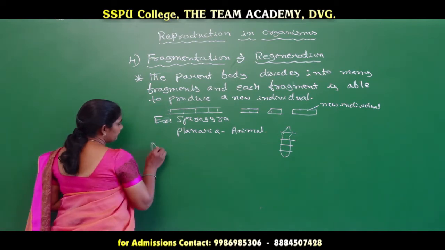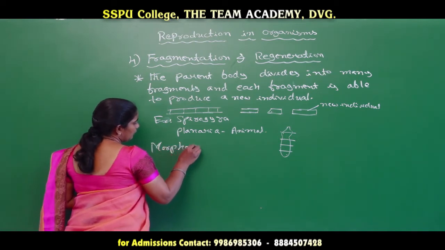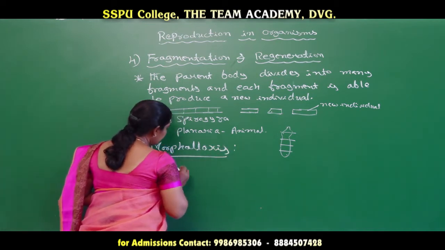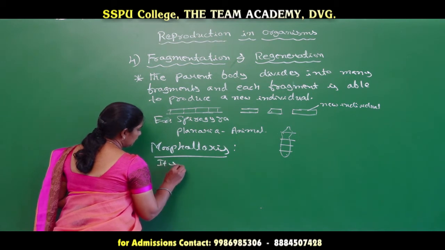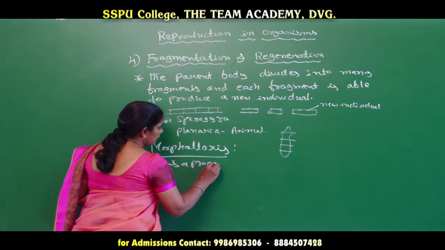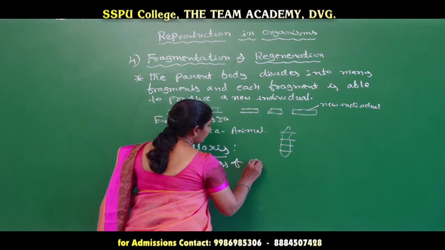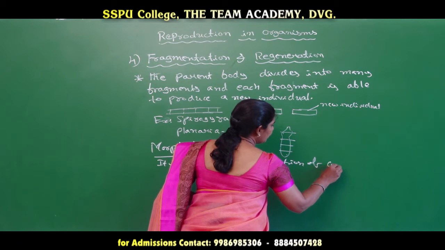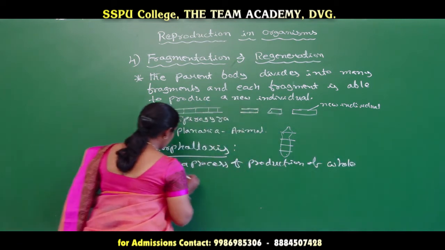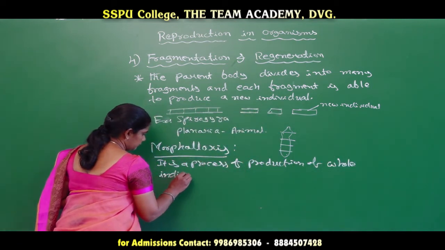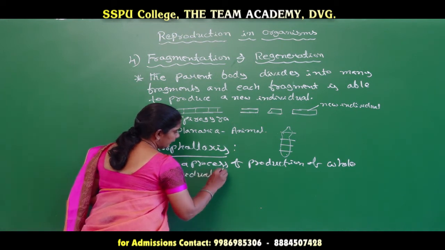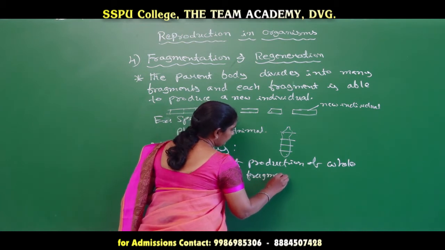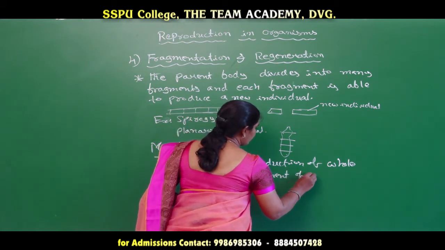That means morphallaxis is the process of production of a whole individual by a fragment of a parent body.